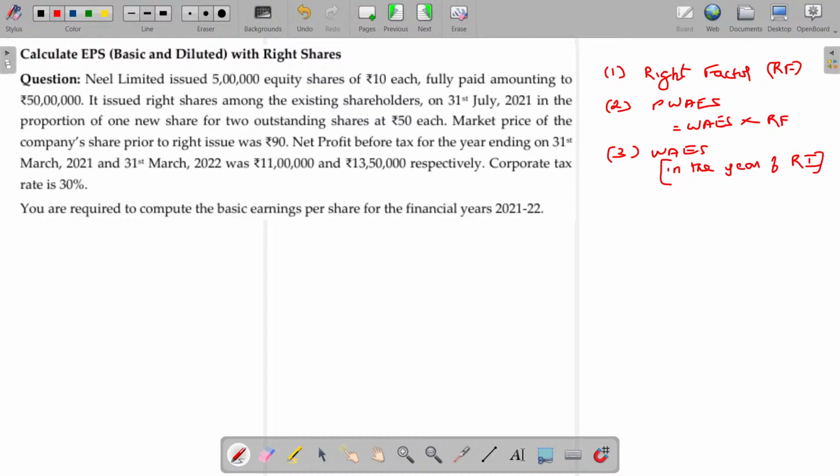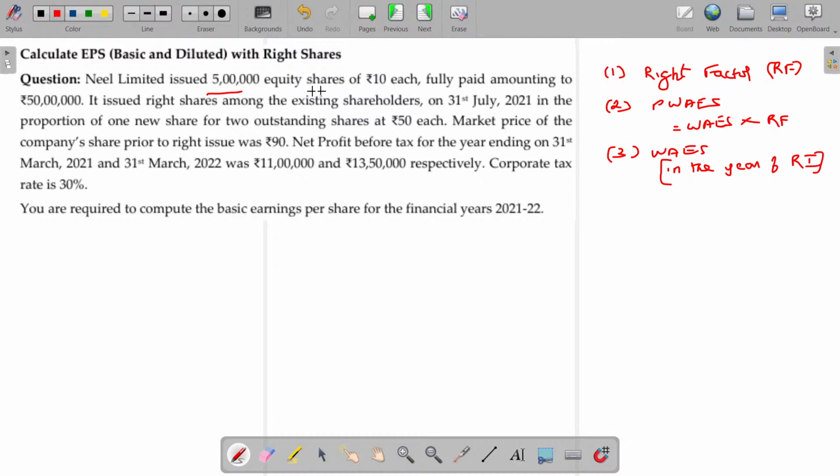These are the 3 components you have to master for handling the right shares. Finding the right factor. There will be impact in the weighted average equity share capital to the extent of a small portion that is called bonus component. That bonus component is called right factor. I am using the right factor to find out the potential equity shares. In the next year, when the original issue happens, how can we calculate? So these are the 3 components you have to understand.